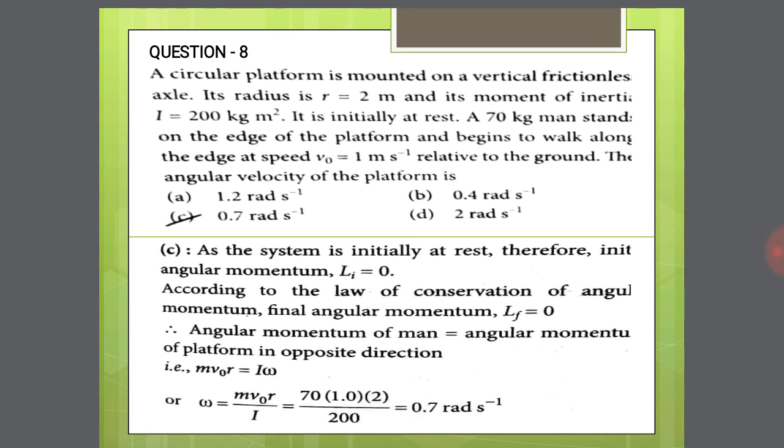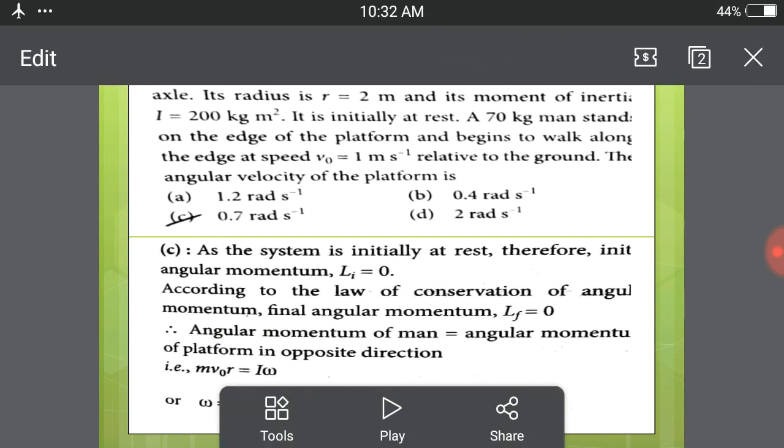Come to the next question. A circular platform is mounted on a vertical frictionless axle. Its radius is r equal to 2 meter and its moment of inertia I is equal to 200 kg meter square. It's initially at rest. A 70 kg man stands on the edge of the platform and begins to walk along the edge at speed v naught equal to 1 meter per second relative to the ground.